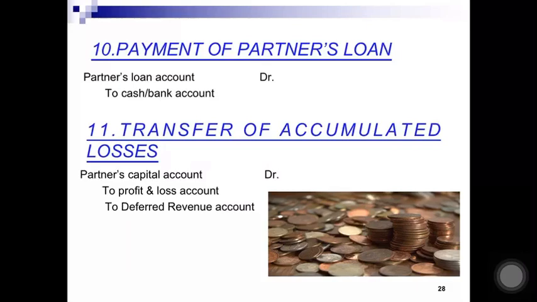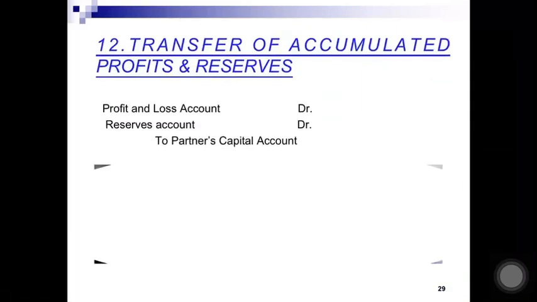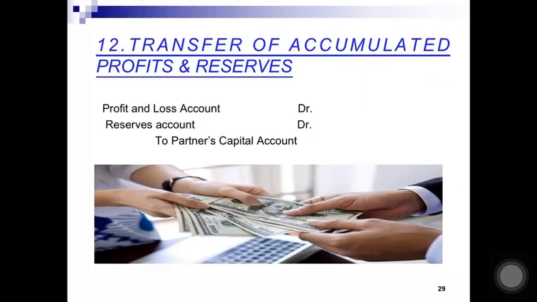Losses have debit balance, so now the losses will be credited and partners capital account will be debited. So partners capital account debited to profit and loss account and to deferred revenue account. Next, transfer of accumulated profits and reserves. The reserves and profits will be debited, so profit account debited, reserves account debited to partners capital account.